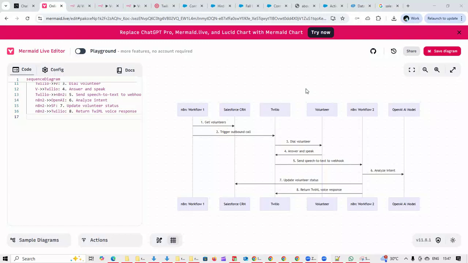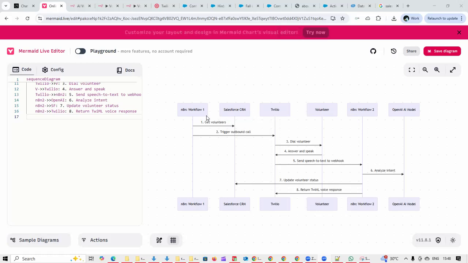So the use case that we are trying to implement over here is there is a volunteer in Salesforce. We want to call that volunteer and reconfirm from that volunteer whether he is going to turn up for the event or not. Now to do that, we have to use multiple systems. So very first I'm going to show you how this was implemented.